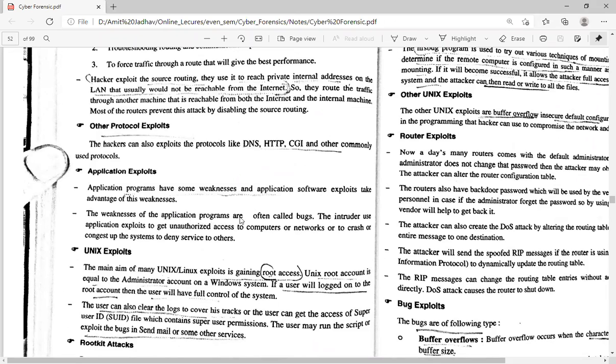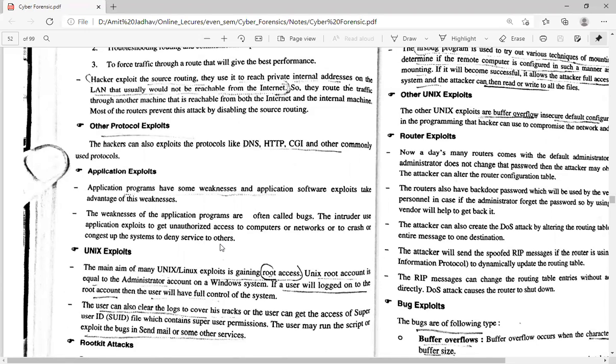The weaknesses of application programs are often called bugs, and the intruder uses application exploits to get unauthorized access to computers or the network, or to crash or congest the system to deny service to others. As we know, applications are created by developers, and every application has some weaknesses. Using them, the intruder can enter our system, make resources unavailable, and crash the system.